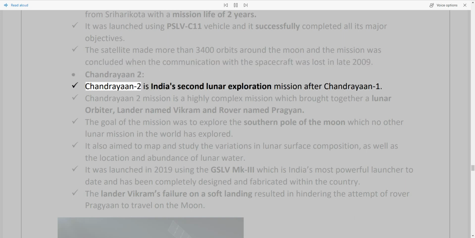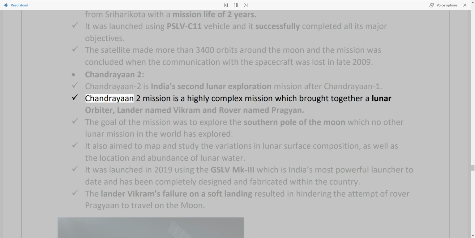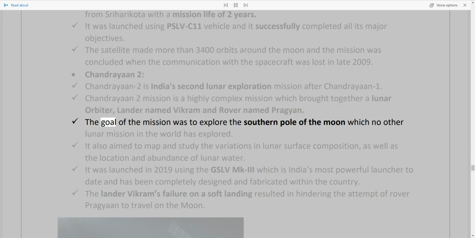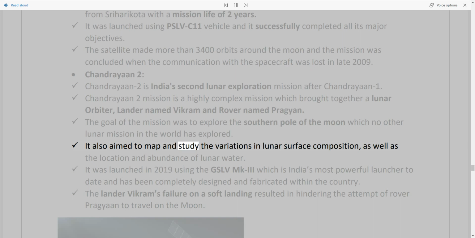Chandrayaan-2. Chandrayaan-2 is India's second lunar exploration mission after Chandrayaan-1. Chandrayaan-2 mission is a highly complex mission which brought together a lunar orbiter, a lander named Vikram and a rover named Pragyan. The goal of the mission was to explore the southern pole of the Moon, which no other lunar mission in the world has explored. It also aimed to map and study the variations in lunar surface composition, as well as the location and abundance of lunar water.